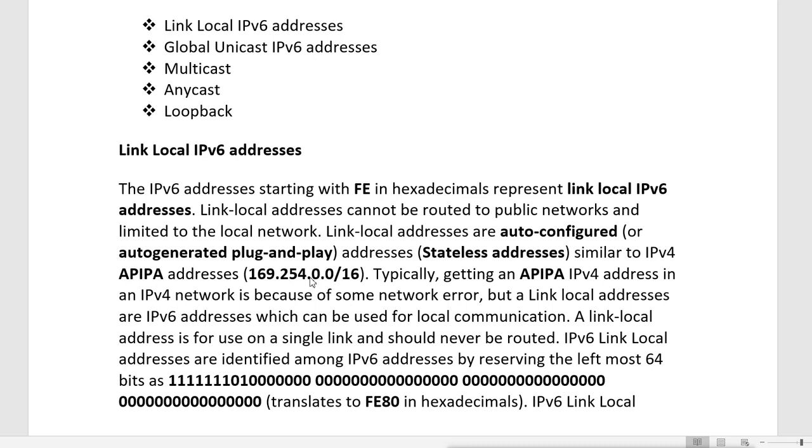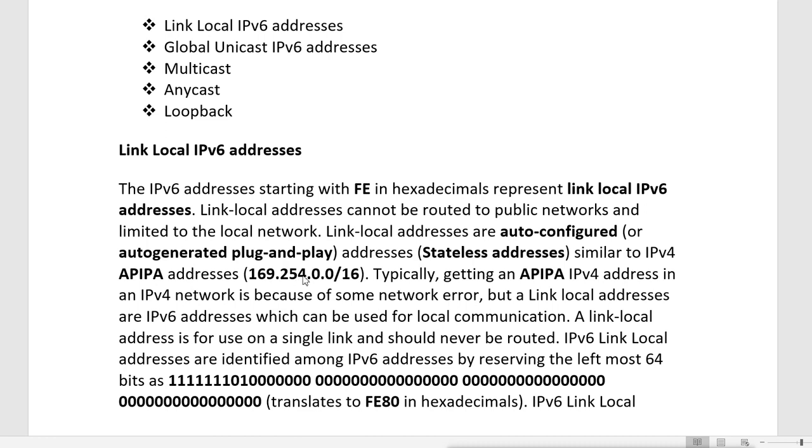So this is the range we see only in Windows when there is no DHCP server available to give the IP address, after it tries to get the IP from DHCP. Now this feature is very interesting for networks: suppose there is no available DHCP server, the machines are using their own IP addresses.